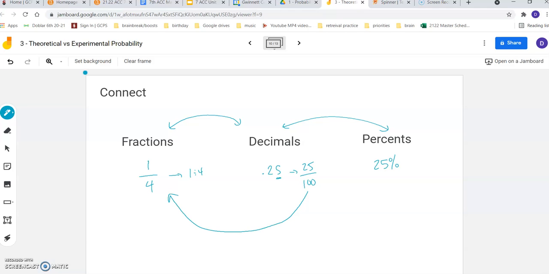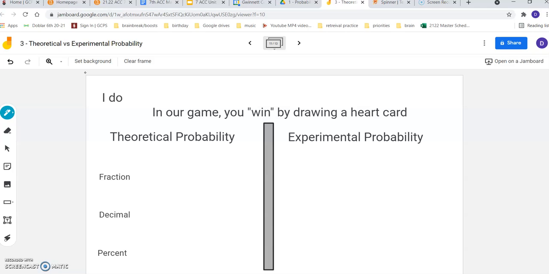So all those things are things we did earlier and things that are going to come up here today, going between fractions, decimals, percents. All right, so let's talk about this game you just played. You win by drawing a heart card. Remember there's 4 suits in a deck of cards: hearts, diamonds, spades, and clubs, right? So you win in this case if you draw a heart, 1 out of the 4.